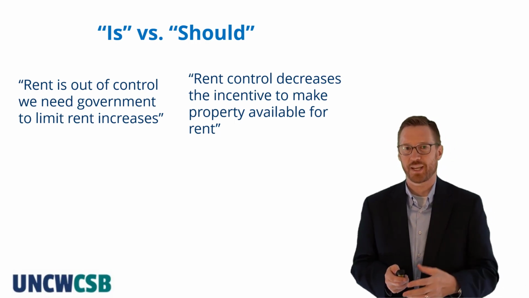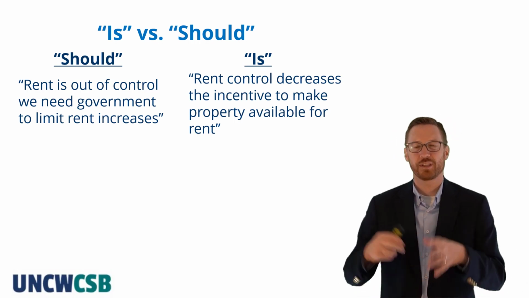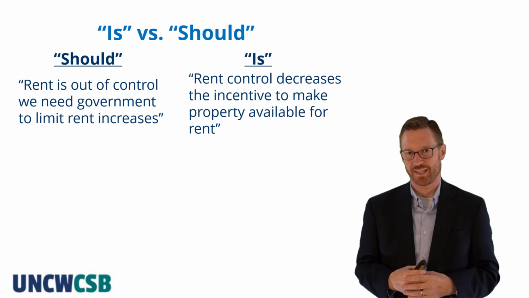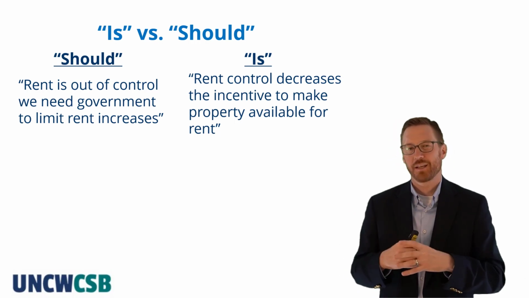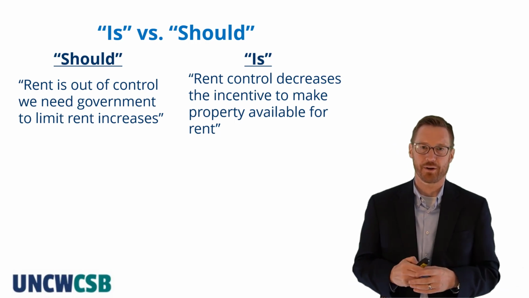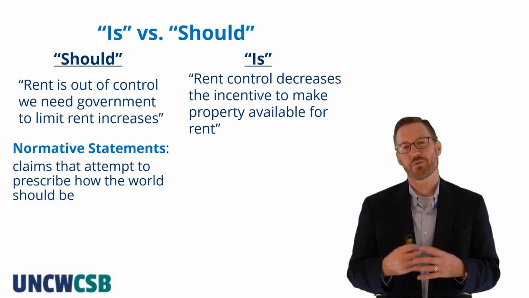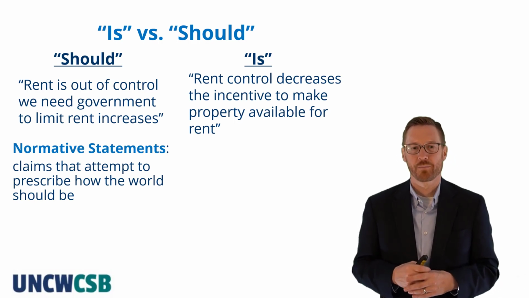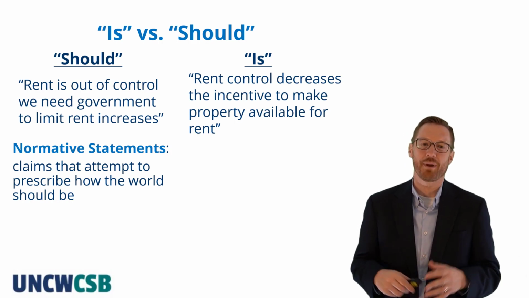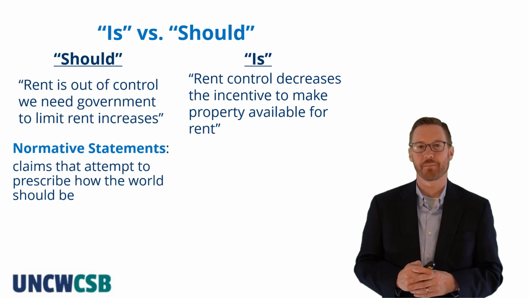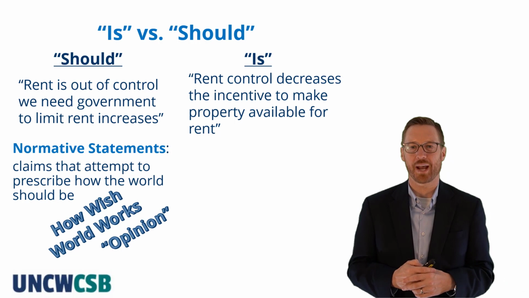Note that the first statement is a should kind of statement, what we should do. The second is an is statement. It's the way the world is, some effect, close to a fact if you want to think about it that way. This first statement, the should statement, is what's referred to as a normative statement. A normative statement is a claim that attempts to prescribe how the world should be. So this is how the world should be, or an opinion, if you want to think about it that way.